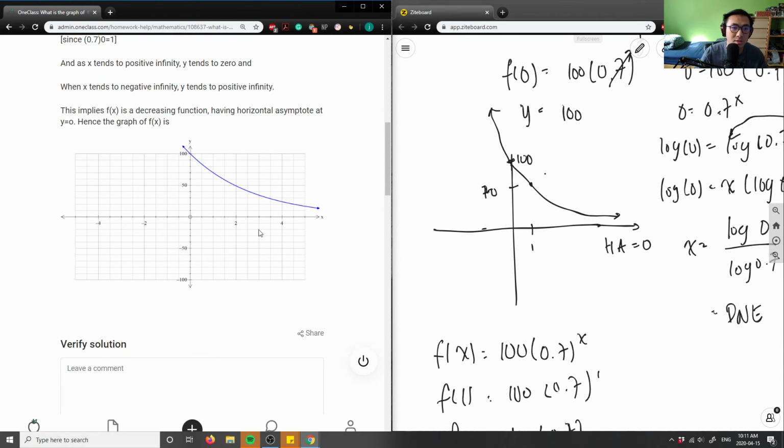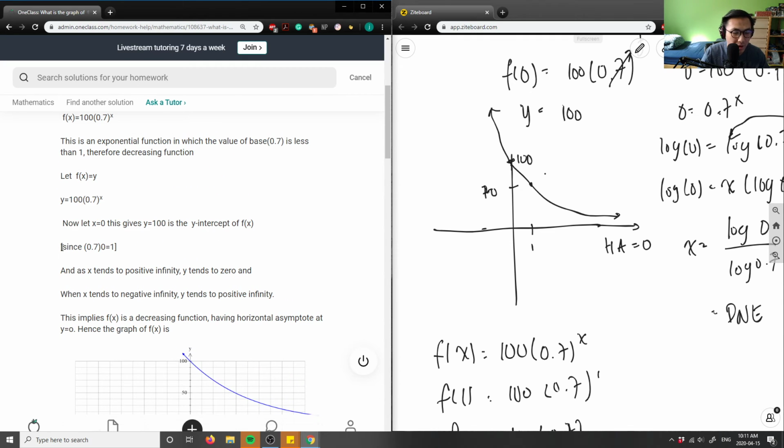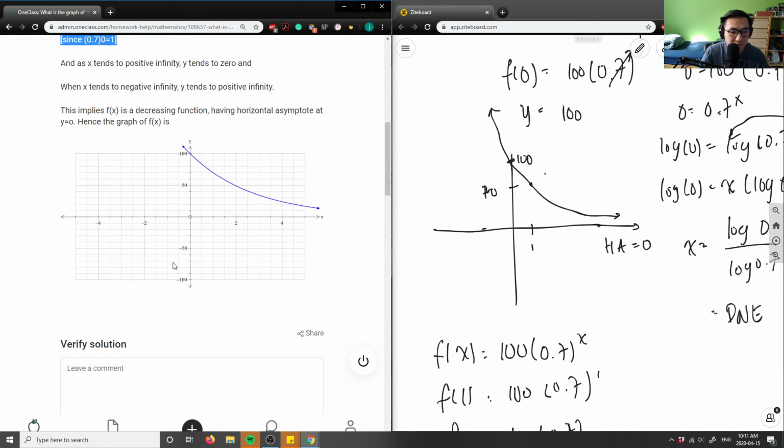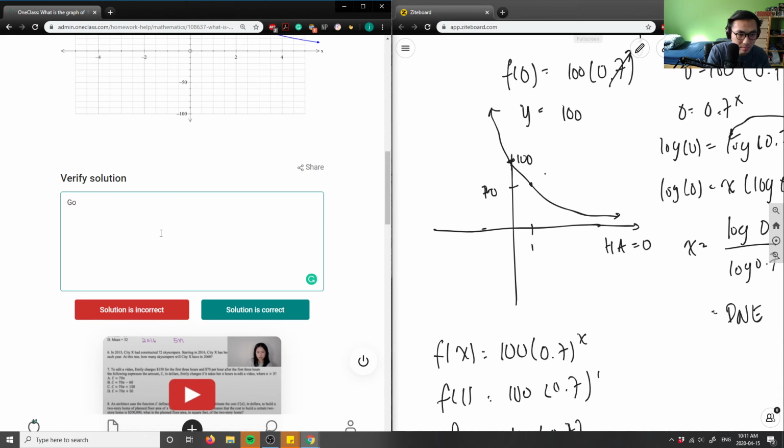Okay, that's good. So this is a great solution. I don't know what they mean by this here: 0.7 times 0 equals 1. I'm going to copy this and say good solution and analysis. I am confused by this statement, because 0.7 times 0 equals 0. Other than that, your solution is correct.